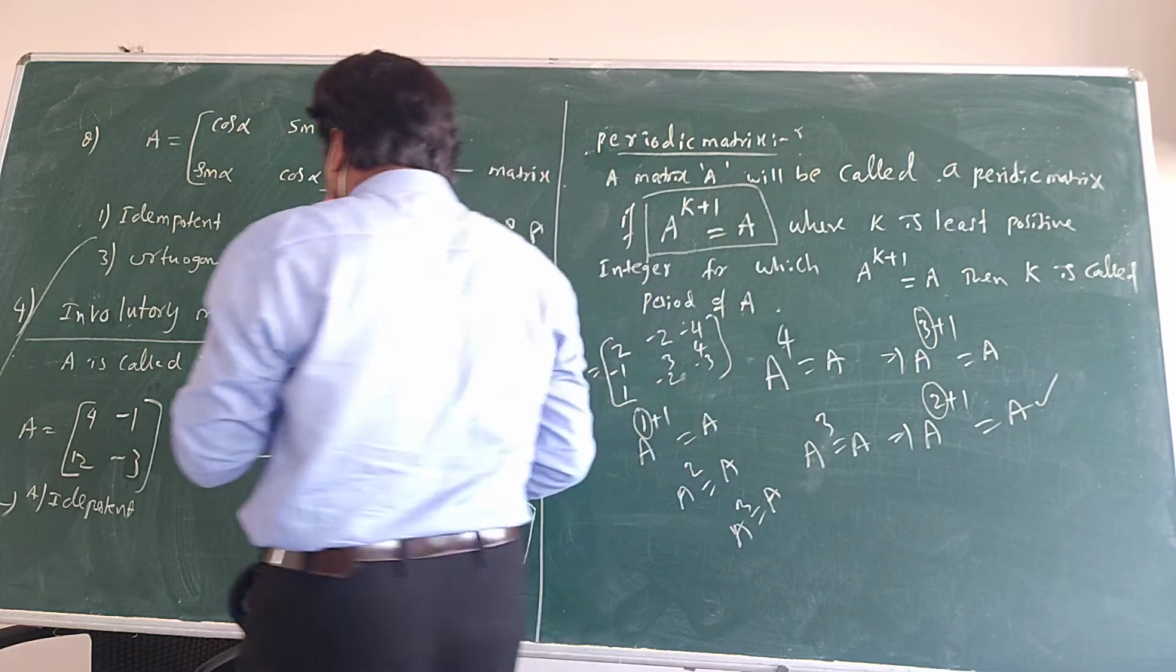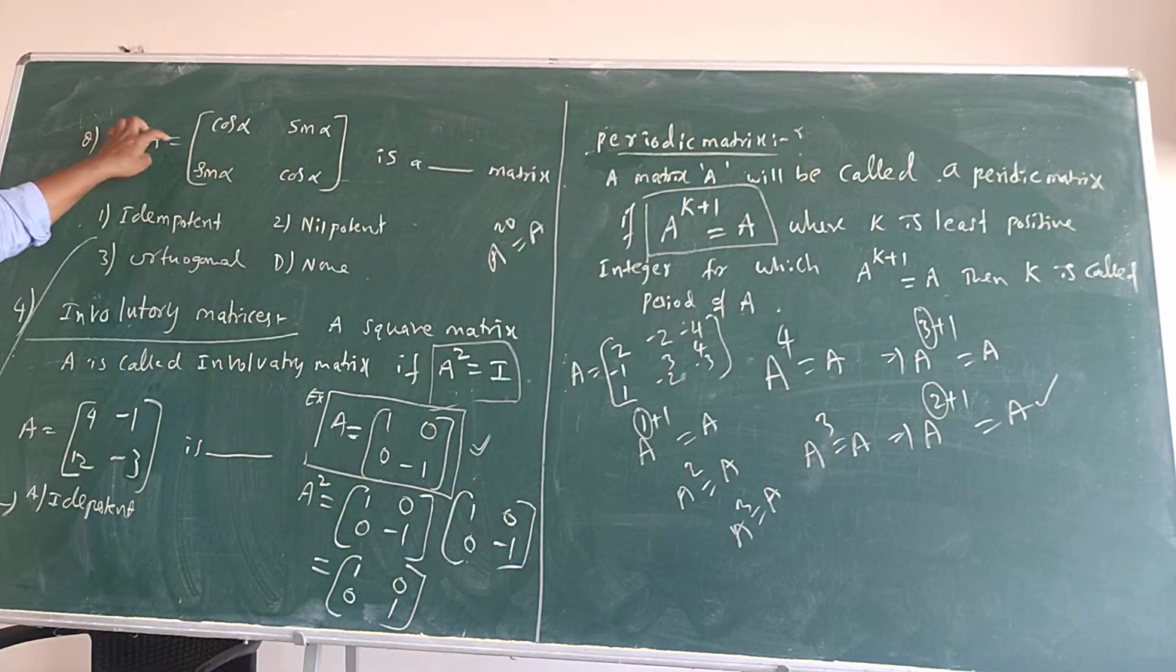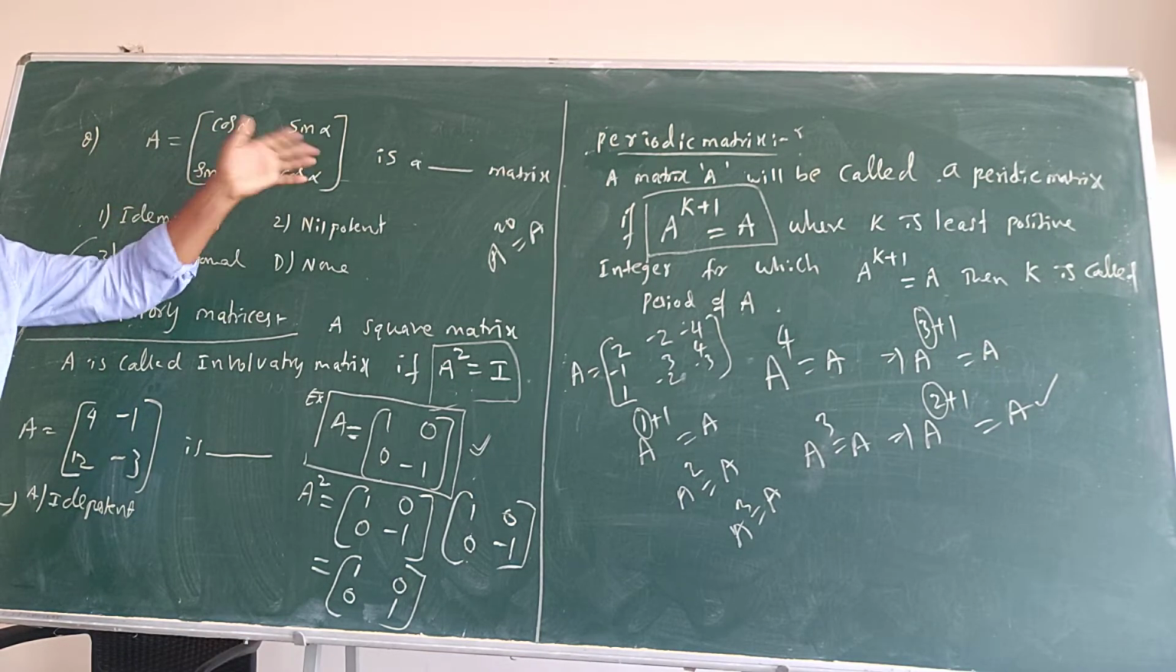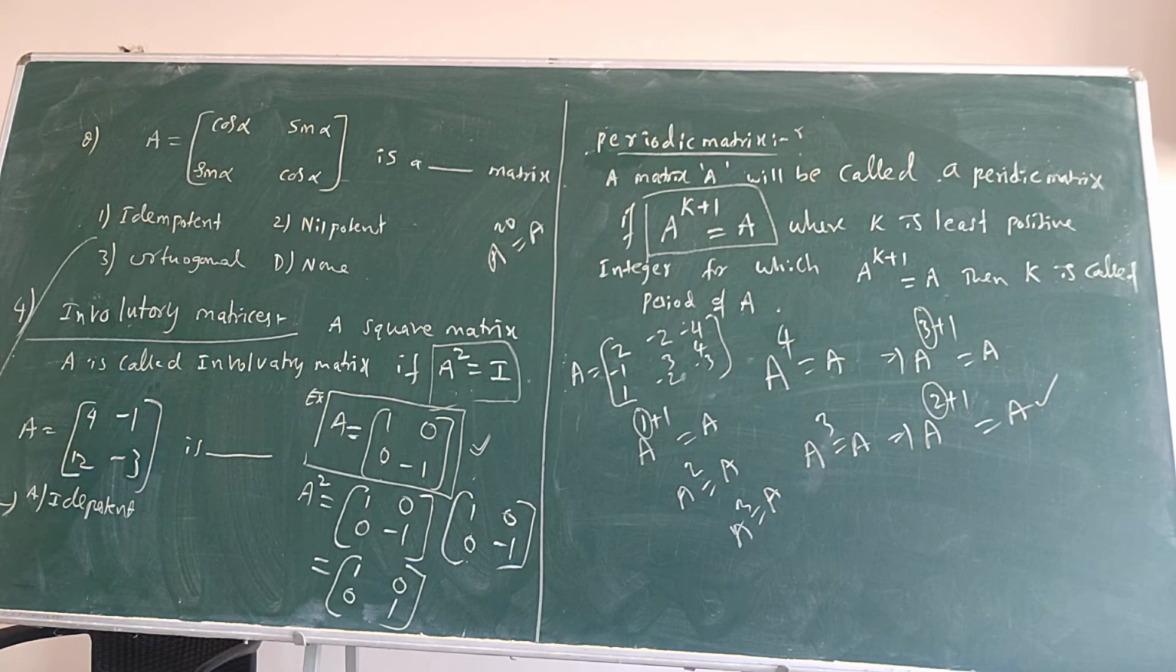So now here one question is there. Such questions they can ask. A is equal to [cos alpha, sin alpha; ..., cos alpha] is a dash matrix. Now you have learned all the definitions. Based on the definitions we will solve this. Is this nilpotent, idempotent, orthogonal, what? See here, for nilpotent and idempotent the procedure is the same. Because A power n is equal to 0 is nilpotent. A square is equal to A is idempotent.